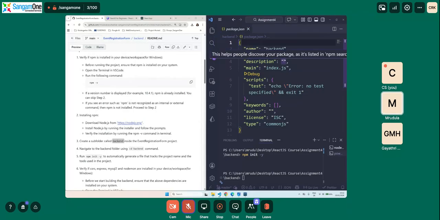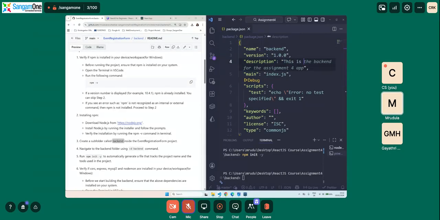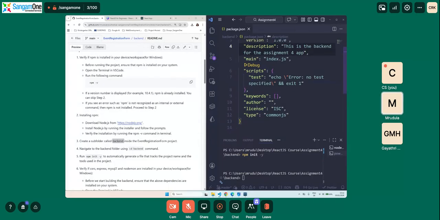This is the backend for the assignment 4 app. The main file that immediately runs would be called index.js. Then there are the scripts that need to be run, which is just a test script, and keywords and author. You could change this, but right now we will leave it as is. Now we need to verify if CORS, Express, MySQL, and Nodemon are installed. Once we see if they are installed or not, I will explain why we use each of these technologies.